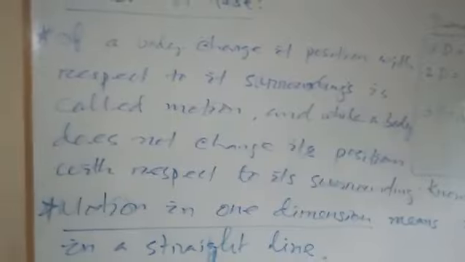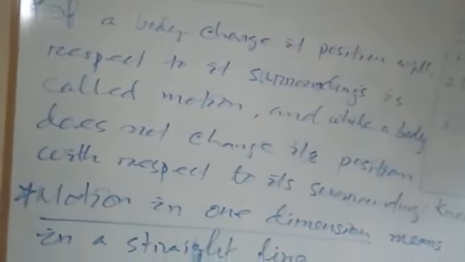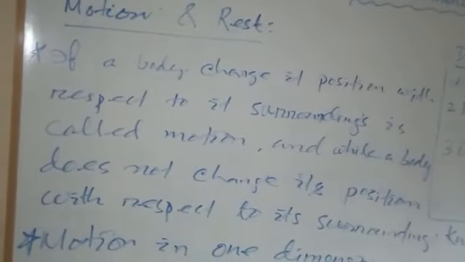So if a body with the passage of time changes its position with respect to the surrounding, then we call it motion.